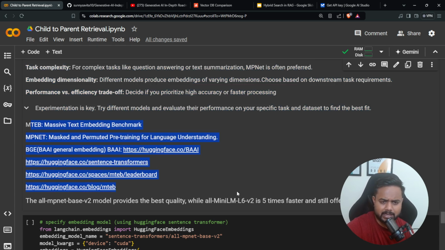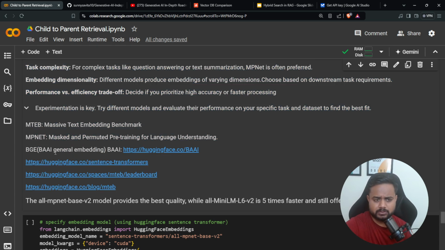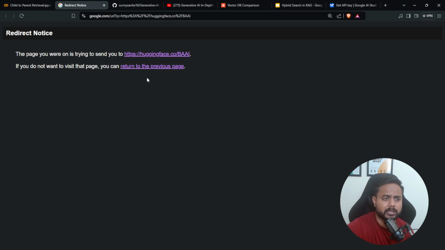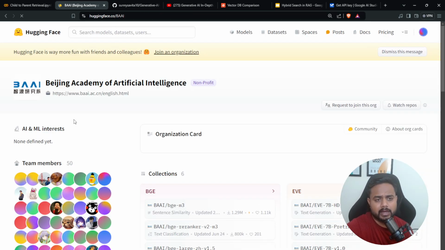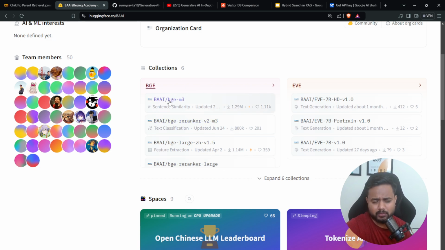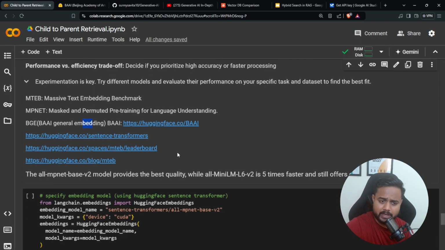I've given you some links as well. One very famous model is from BGE, whose full form is BAAI General Embedding. It's a Beijing-based Chinese company which has trained lots of models. Definitely you can go through it, understand embeddings in a detailed way, and check what all models they have. Now we have one more, Sentence Transformers. You can visit this also.